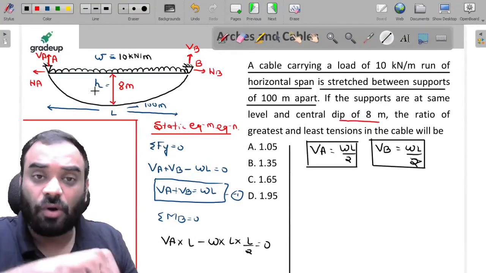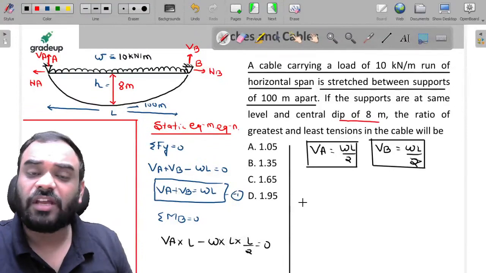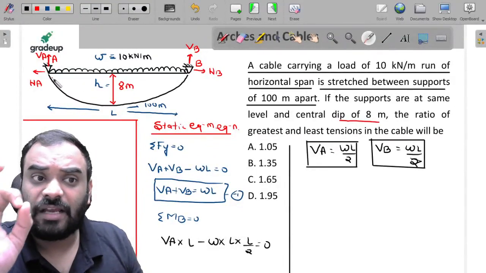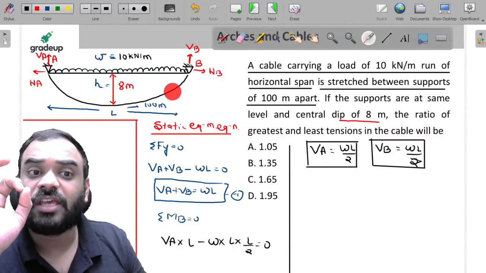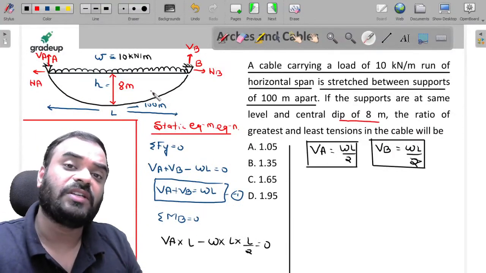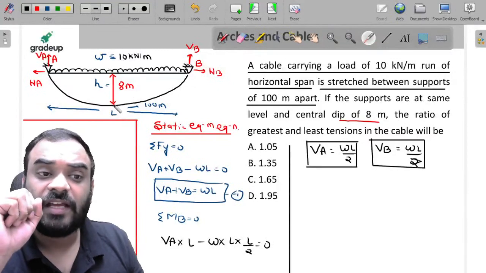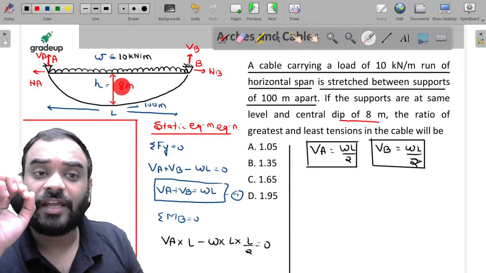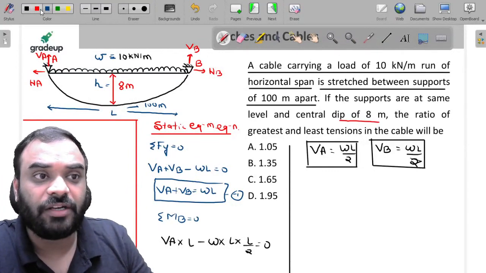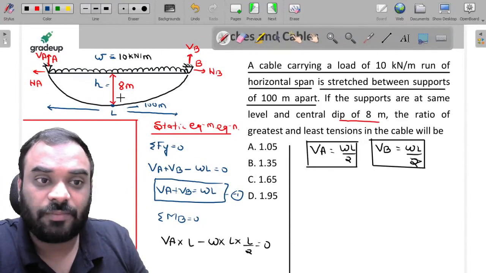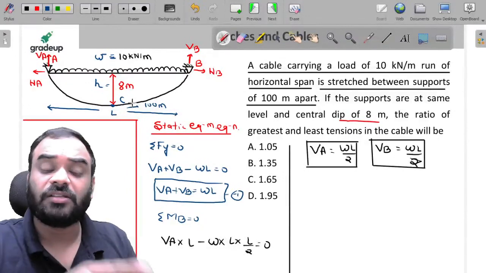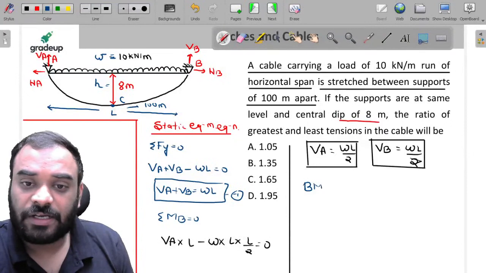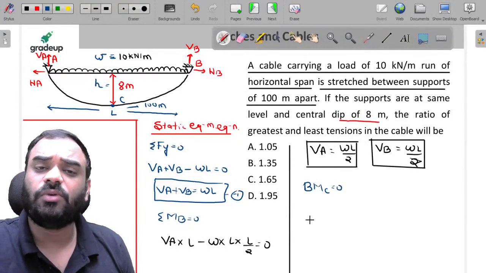But we have to find the horizontal reaction also. So how can we find it? You know that, my dear friends, the bending moment anywhere on the cable is always equal to 0. And we know that at the center or mid span, the central dip is 8 meter. So let's take this particular point into consideration, which is our point C. At this point, the bending moment is equal to 0.